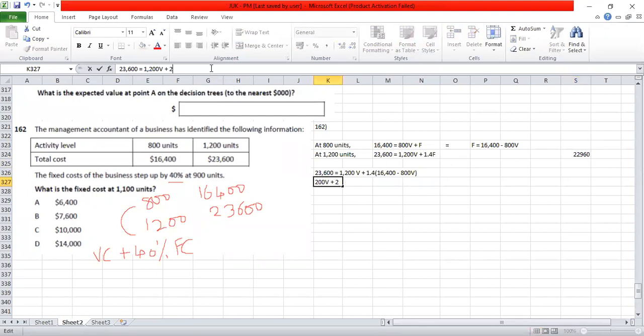That becomes 22,960 minus 1,120 V. Now I think it can be simplified. So that becomes 80 V.